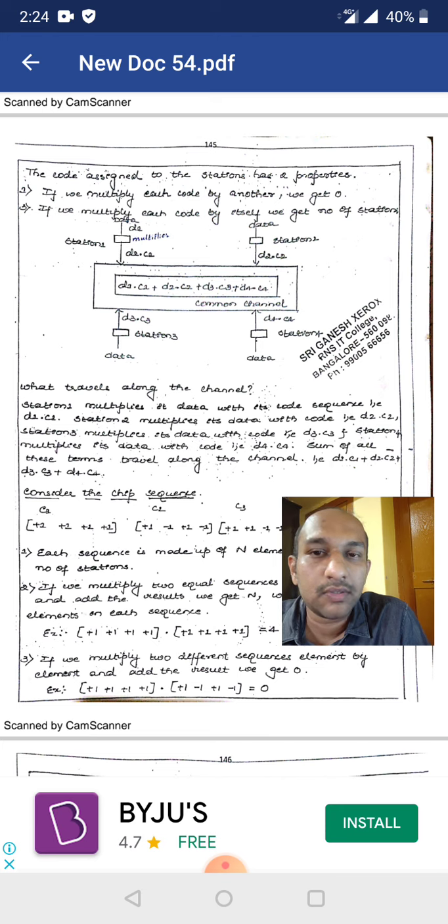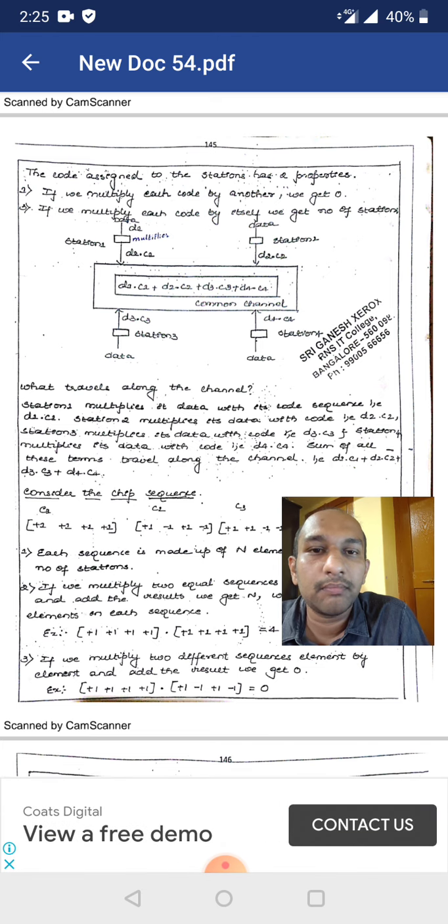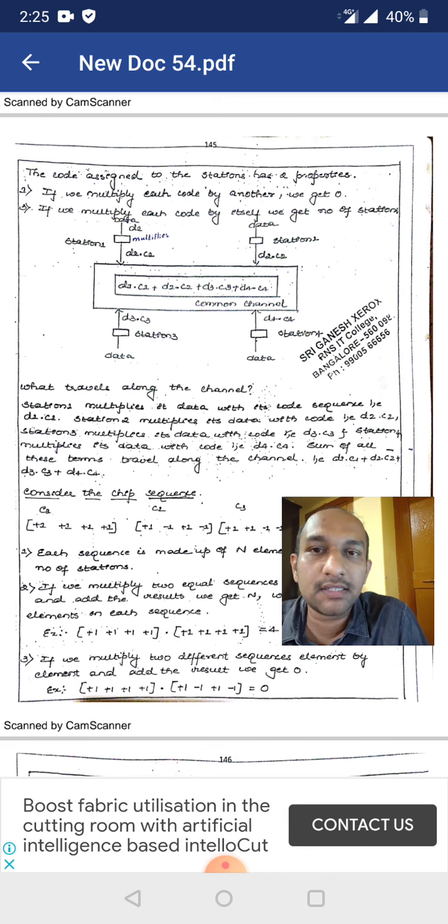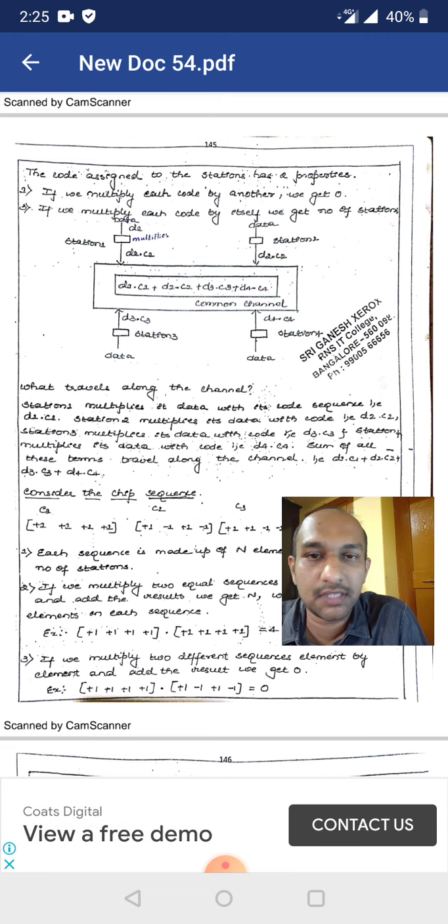So I will read it once again. There are 2 properties of code. One is, if we multiply each code by another code, we will get 0. If we multiply the code with itself, we will get the result 4. That is, 4 is nothing but the total number of stations.